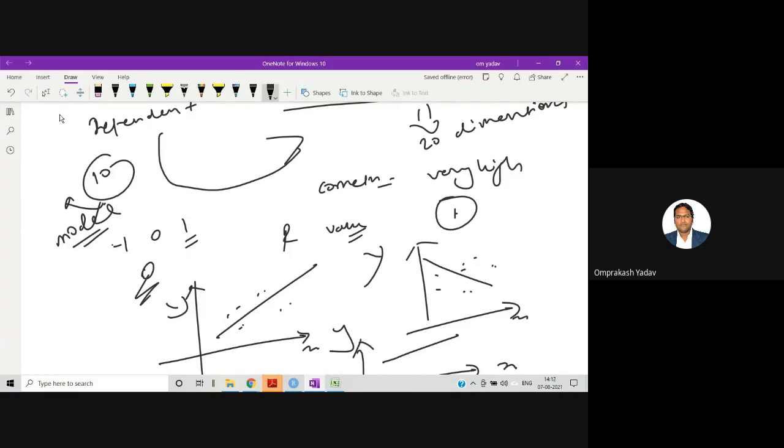So it's up to you. After the model is prepared, you can check the adjusted R square value, or after every time you add a new variable, you can always check the adjusted R square value. At that time also you can determine. So it's up to you. And along with that, you can also run multiple techniques like dimensionality reduction techniques, in which in the first stage you can screen through the columns, and which columns are not important, you can always remove those columns. So did you get the answer?